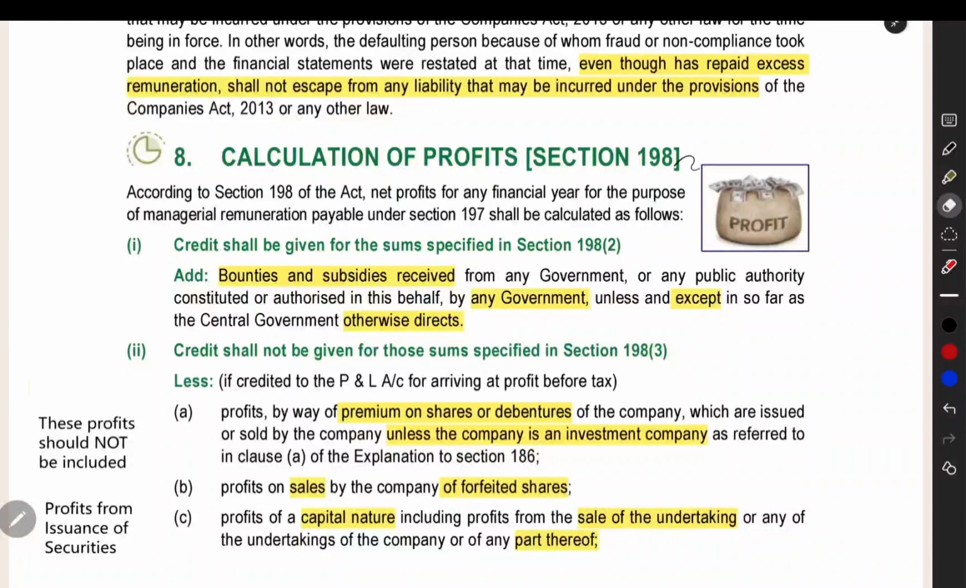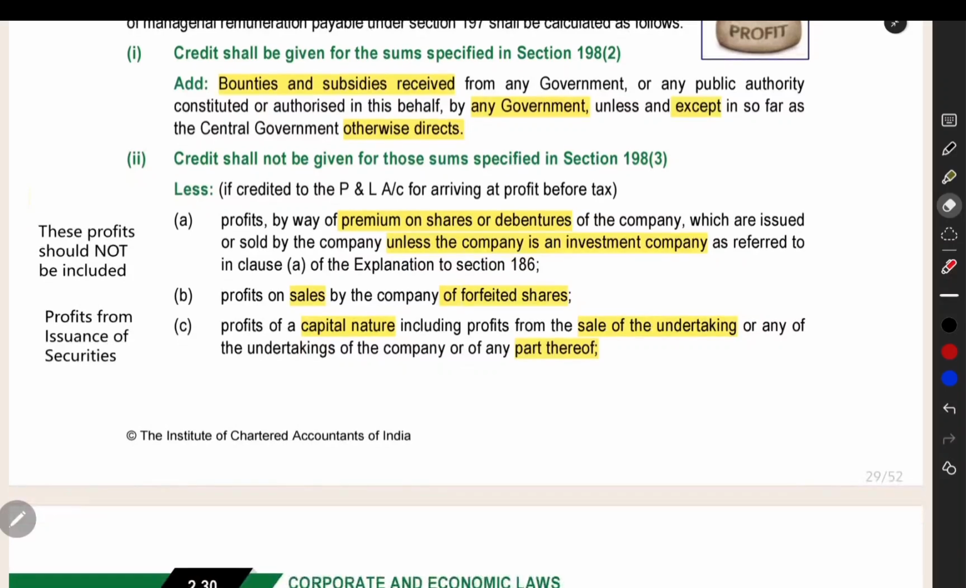Next, section 198, we already saw that we will see how to calculate the profits. Here we have three categories. First category is what are the credits that we should not give credit for in the profit. These are some of the profits we should not include in the income or the net profit we are going to find for director remuneration. These are all profits, but we should not include them. Like, we can take it as a negative list. These profits should not be included here.